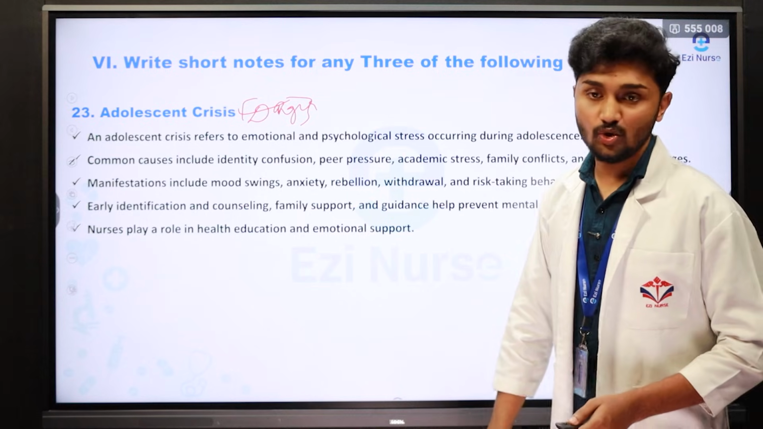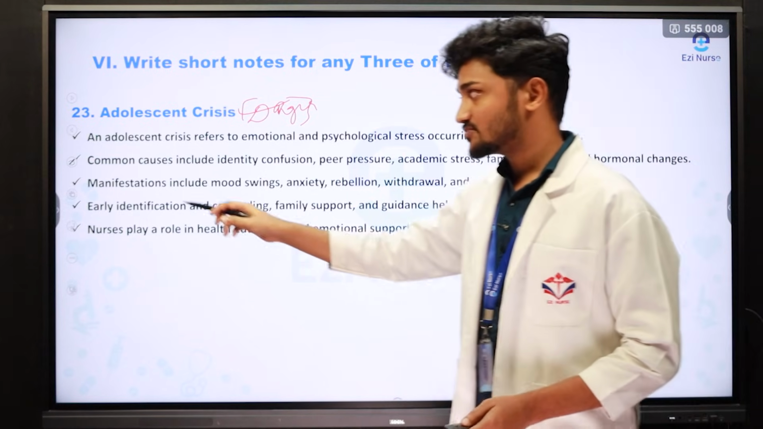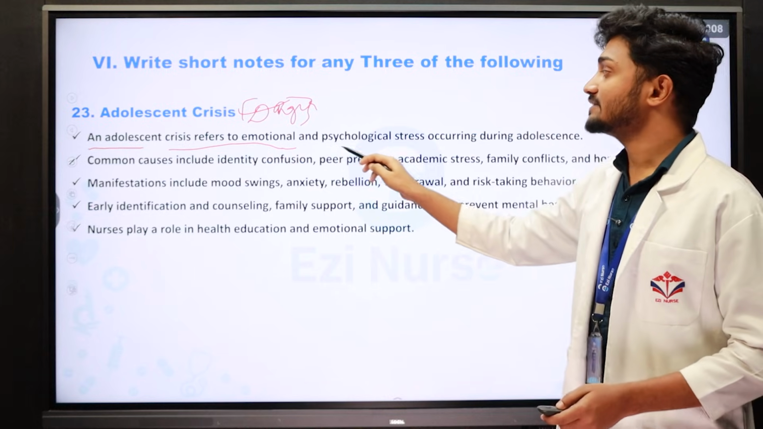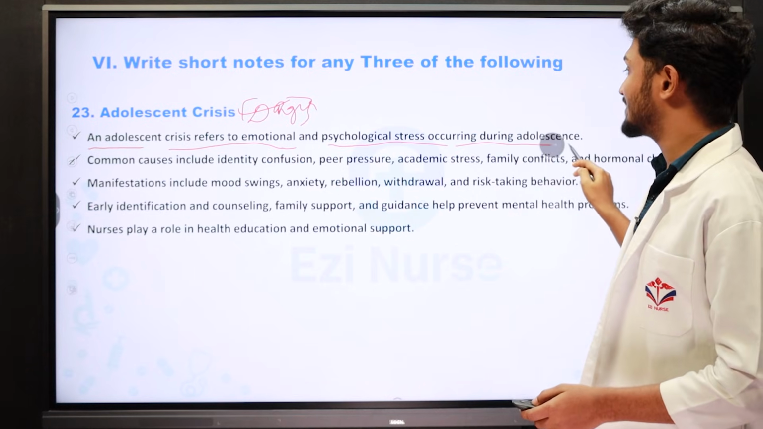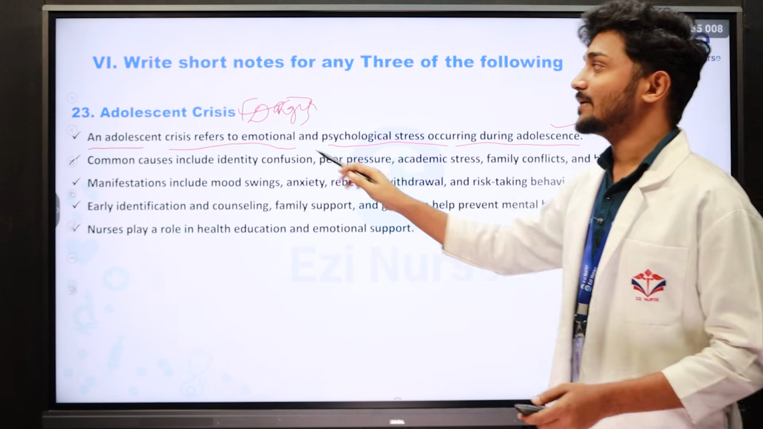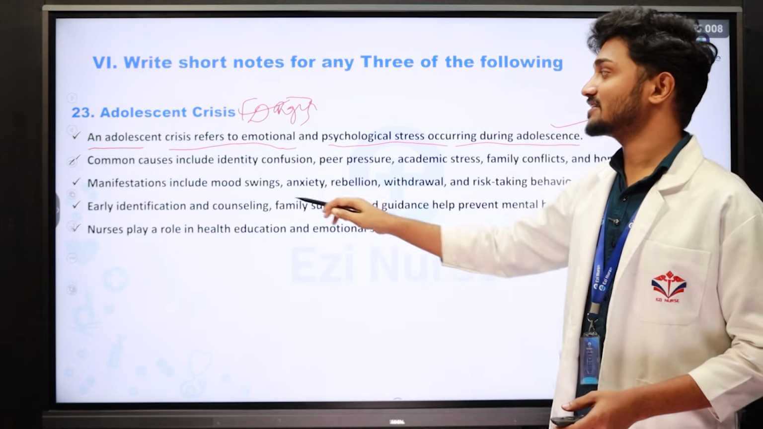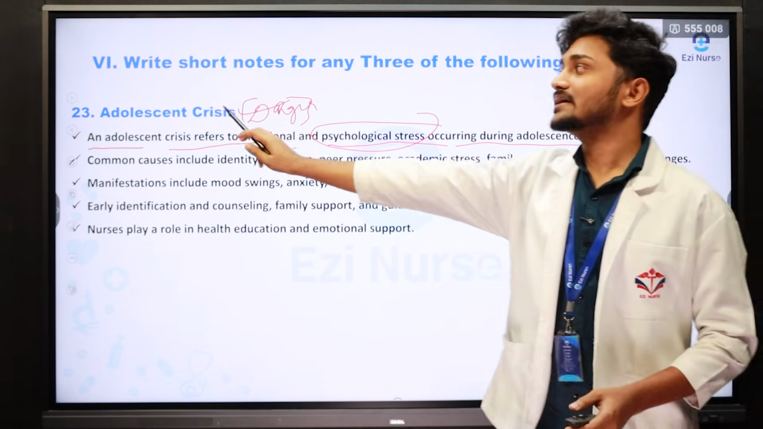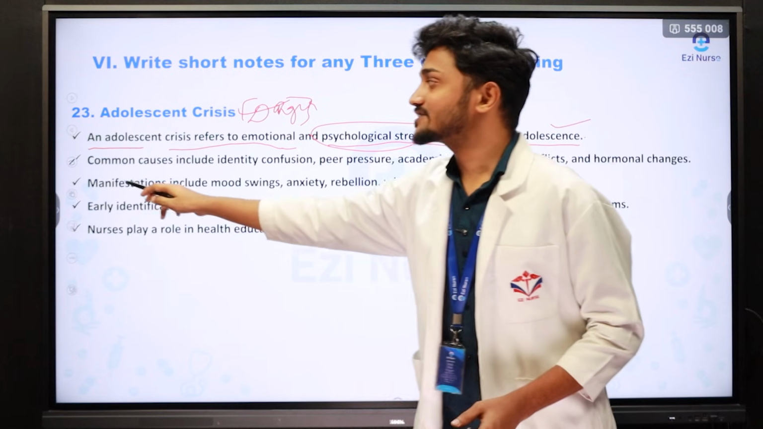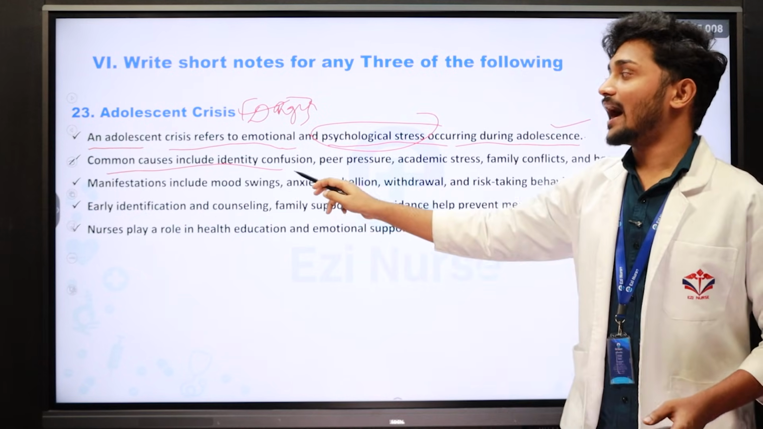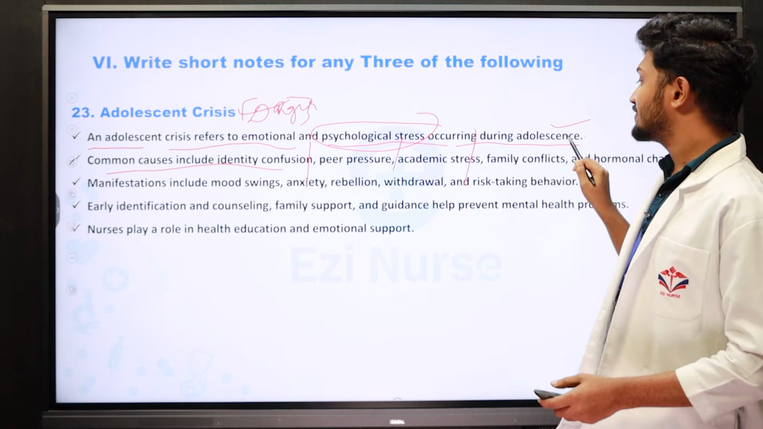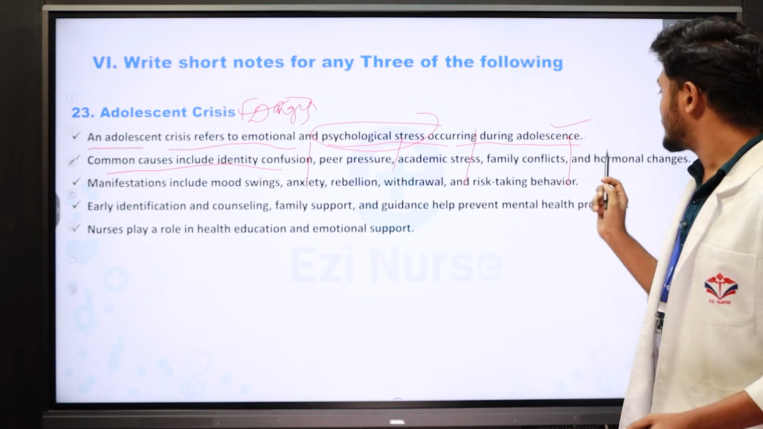Then what is a short note about the adolescent crisis? The first one is an adolescent crisis refers to emotional and psychological stress occurring during adolescence. So the main definition of adolescent crisis is nothing but emotional or psychological stress during adolescence. Second one is common causes, which include identity confusion, peer pressure, academic stress, family conflict and hormone related changes.